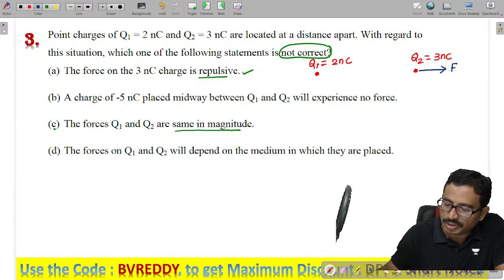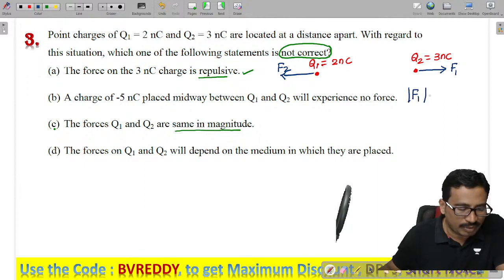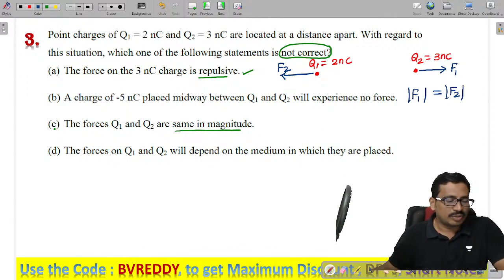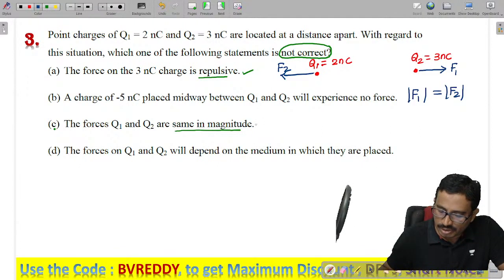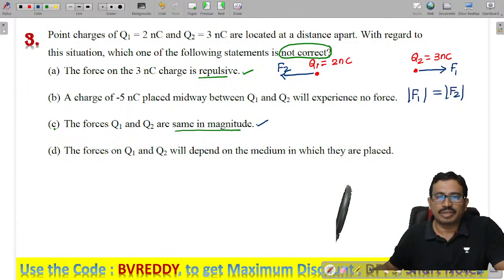If I say this is F1 and this direction force is F2, the magnitude of F1 and the magnitude of F2 are both equal, yes or no? So this statement is correct. The magnitudes are equal but the directions are opposite.